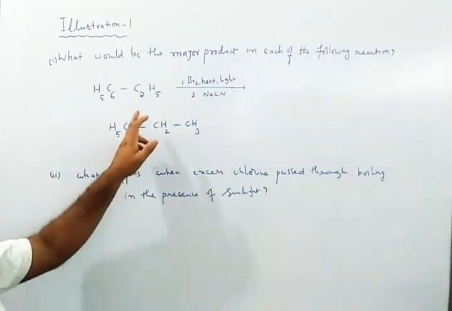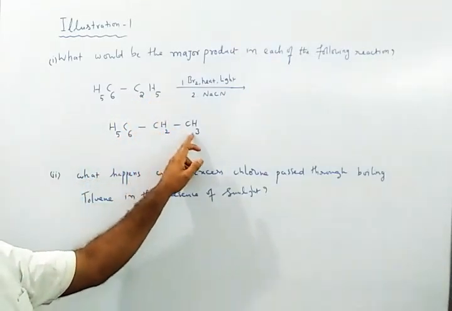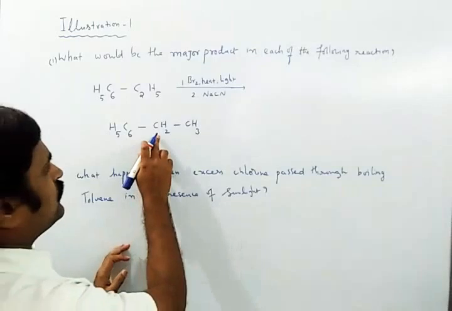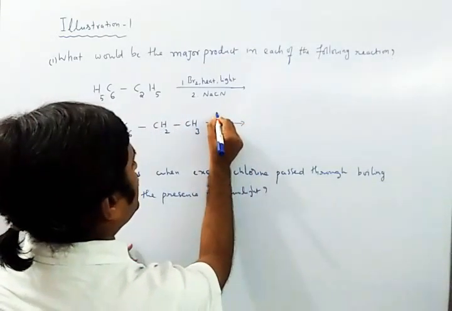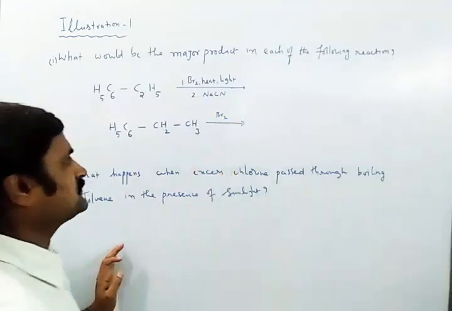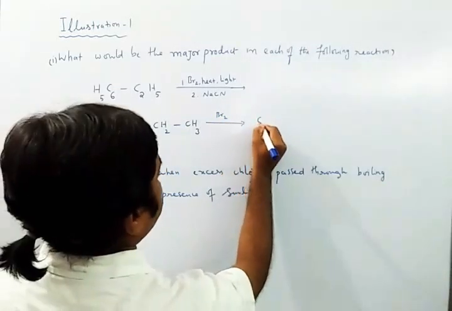The C2H5 you can write as CH2 CH3, right? Over this second carbon, the bromine can attack. Then we will get the first product, that is